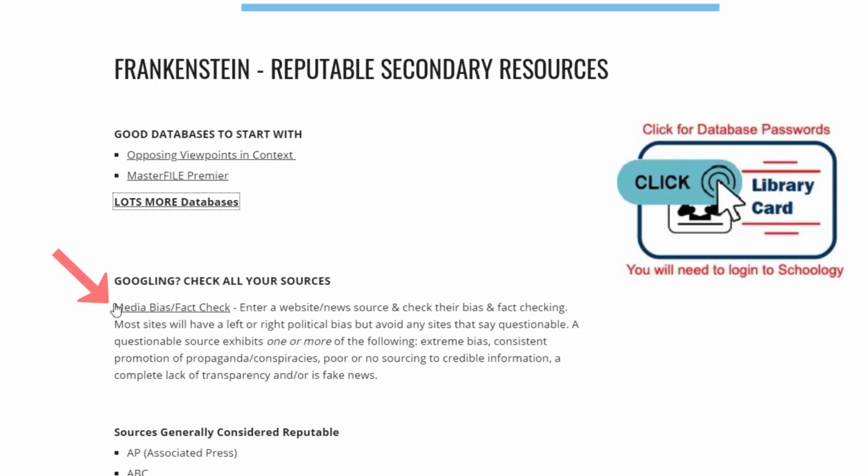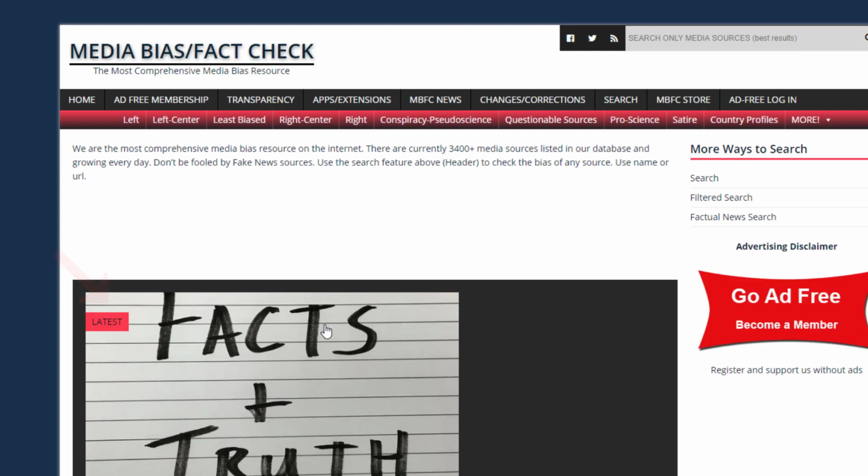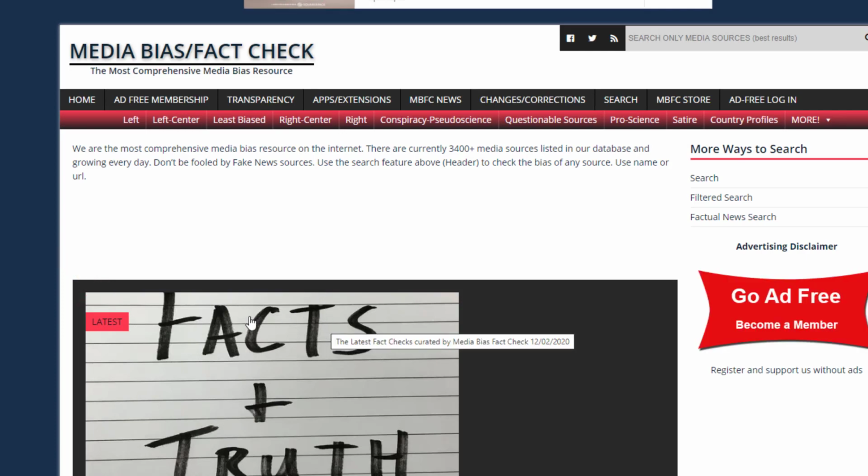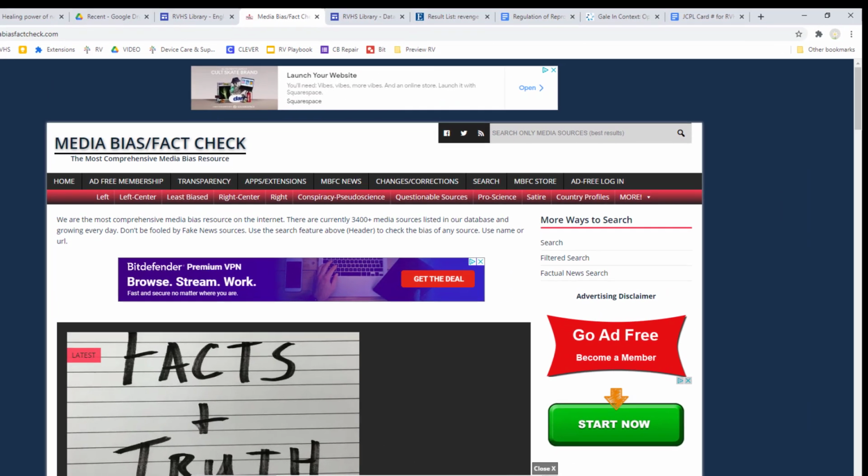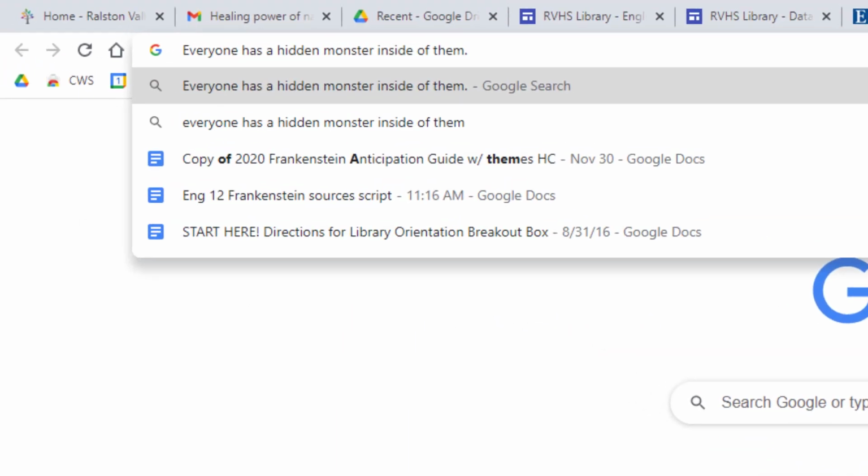I also have a link to a website that lets you check the reputability of a source if you've never heard of it before. So just for fun, let's Google one of your sample topics that is likely to serve up all sorts of unreputable resources. Now, if I were researching this topic, I actually would use keywords like human nature, good, evil, or something like that in the database. But many people just Google what is on the paper they get from their teacher. So let's see how that goes. This should be fun.